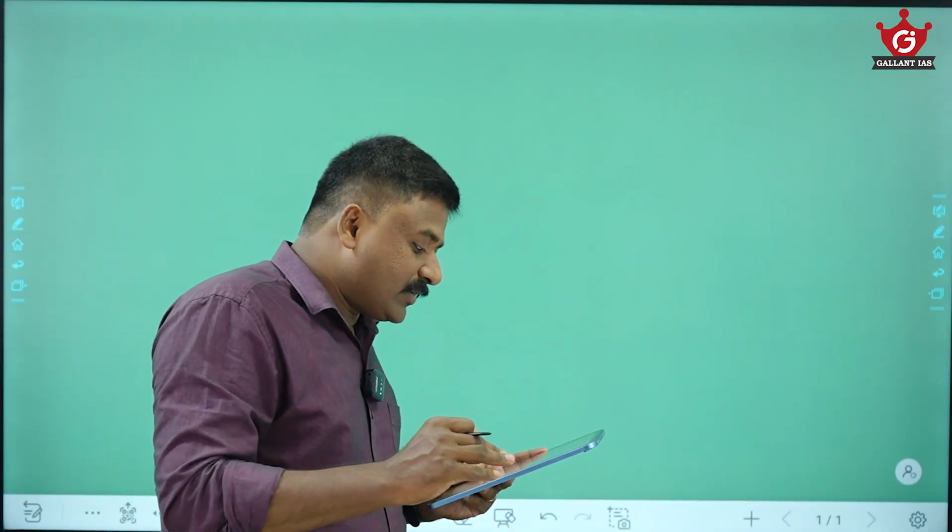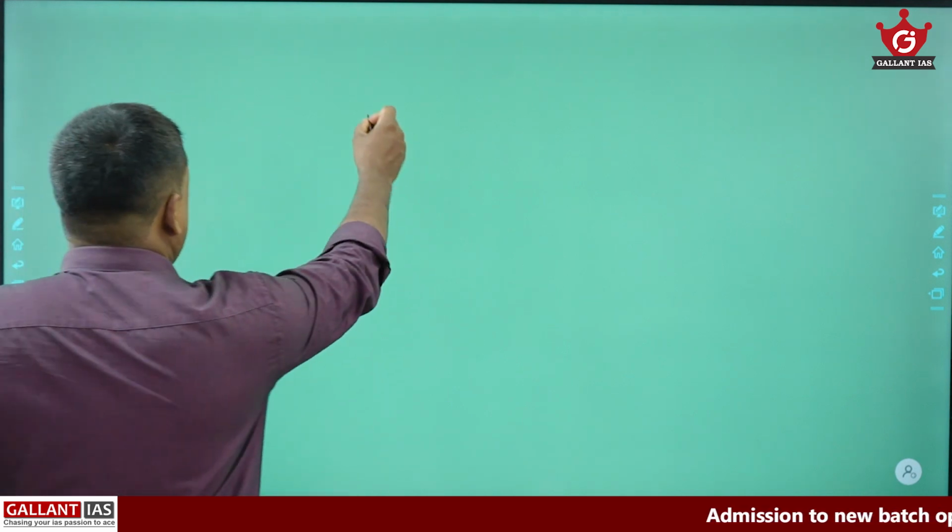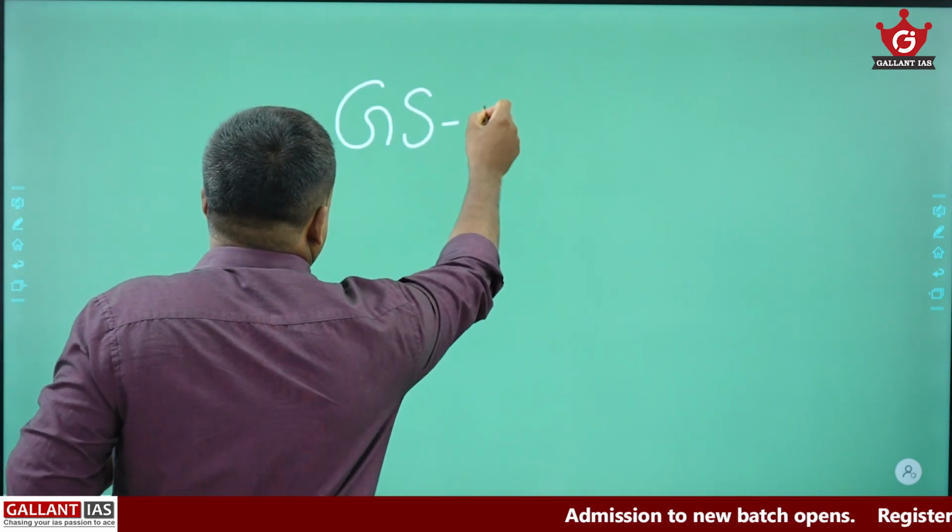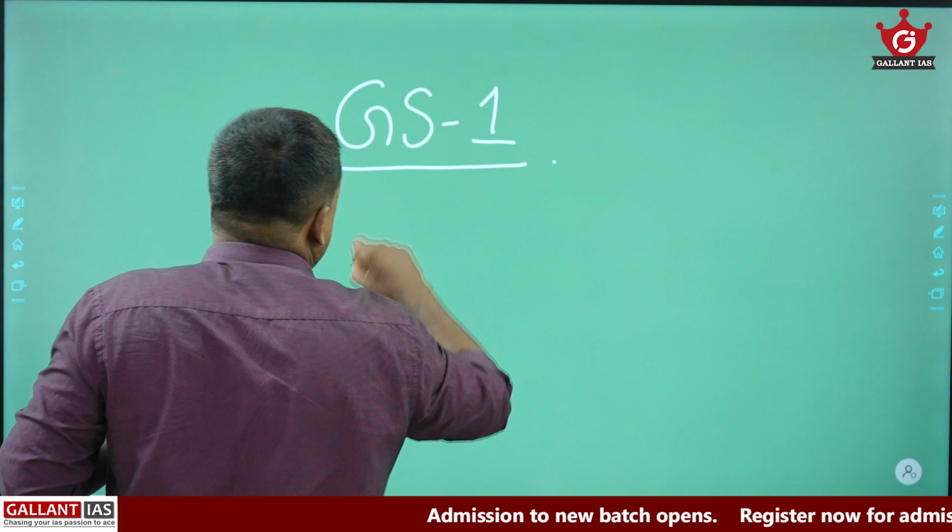If you randomly approach mains, that will be out of your control. So have a clear-cut idea why the questions are asked, how the questions are asked, and what all the themes you have to take care of. So let's just start this analysis. Starting with this GS1 paper. GS1 paper, comparatively, was a good paper, a moderate paper.